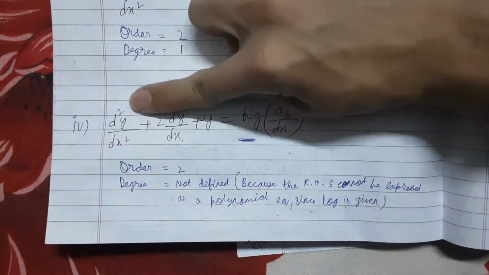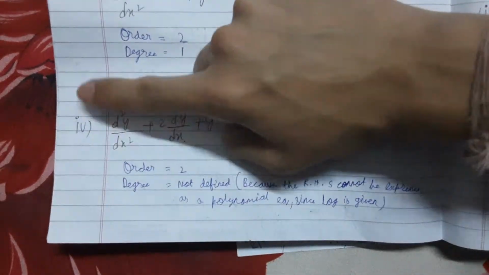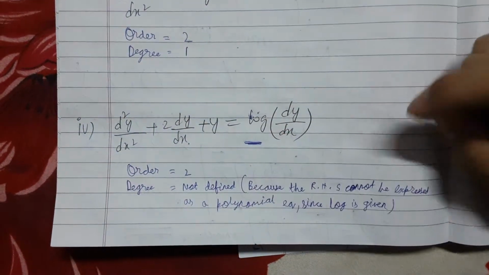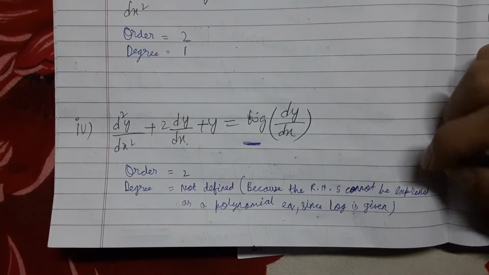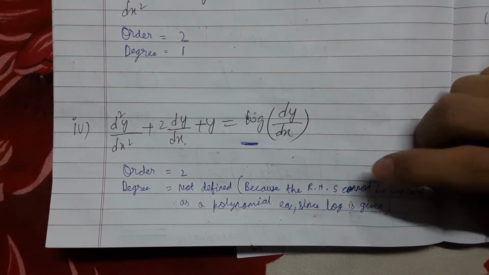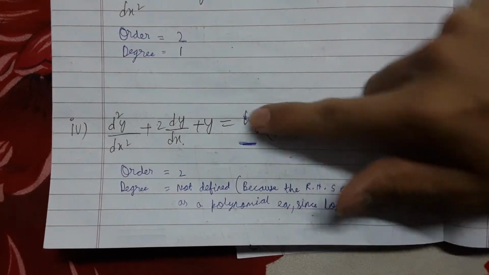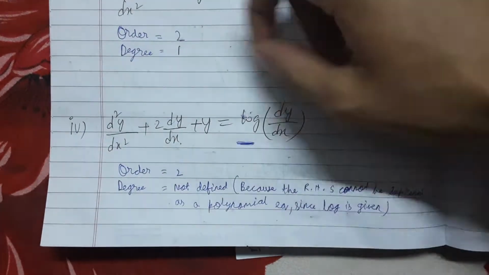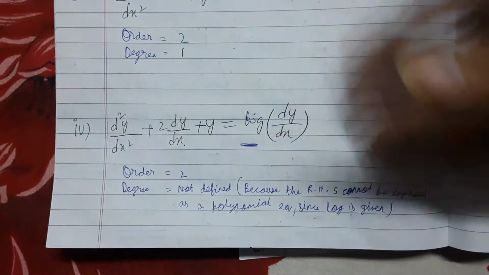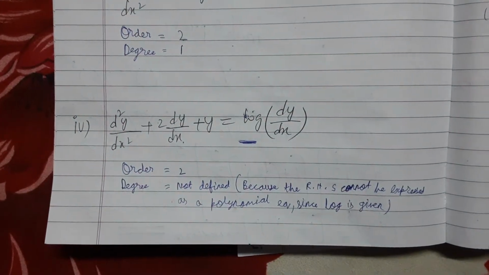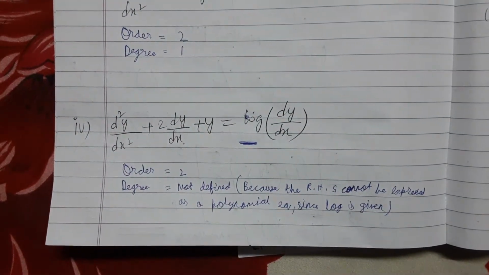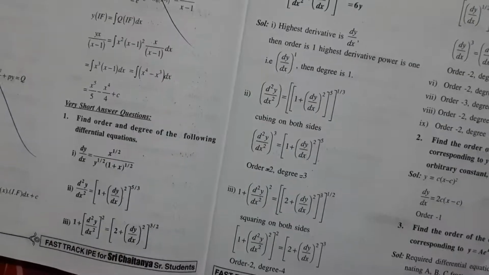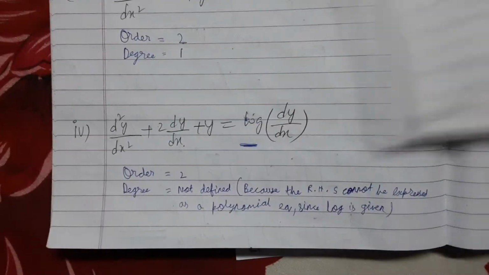Order is 2. Degree not defined because the RHS cannot be expressed as a polynomial equation since log is given. If log is there, you are not able to break down the sum. You are not basically able to get it into a degree. Now we move on to the next sum.